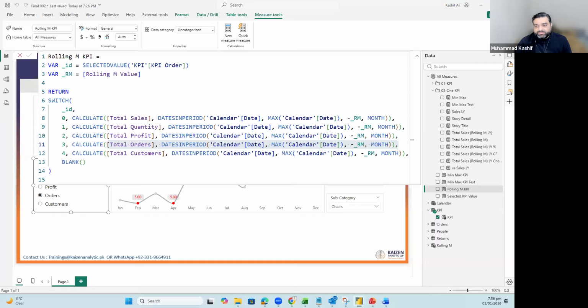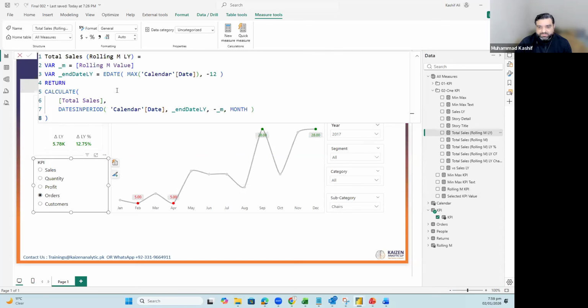Now let's go for the rolling M based on the same previous months. Okay, so this formula was used. This is the formula which was used. So the same formula will be used, but we will change it for total sales. We will use the rolling M KPIs measure which we have already created right now. Sorry, so I will add a new measure.